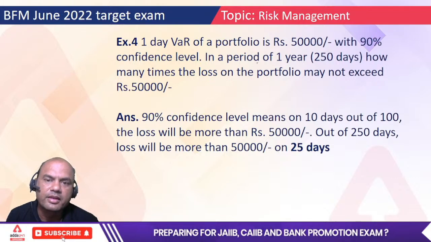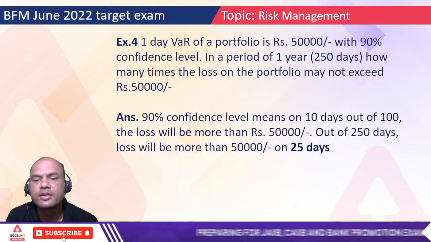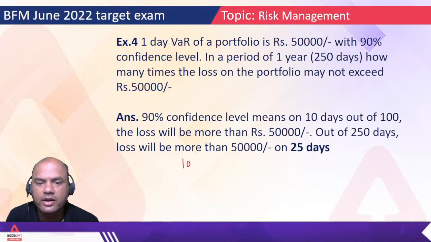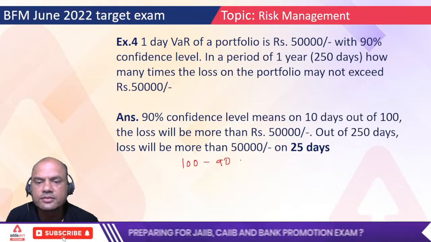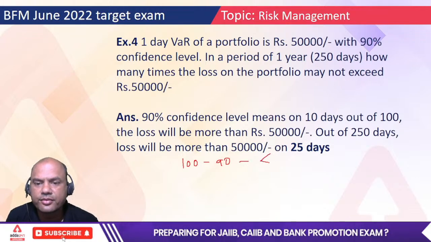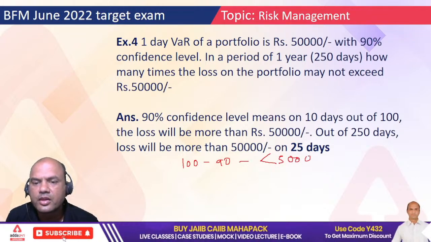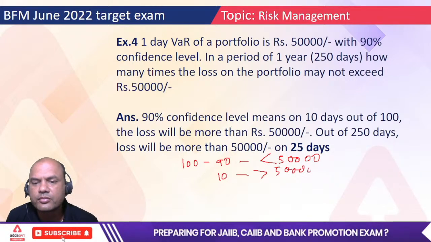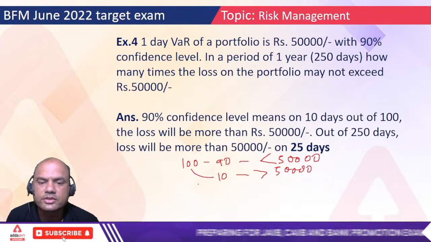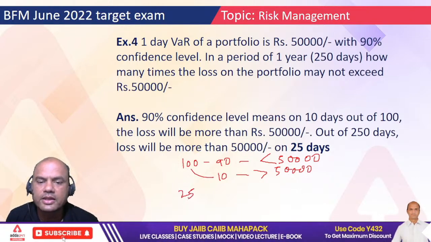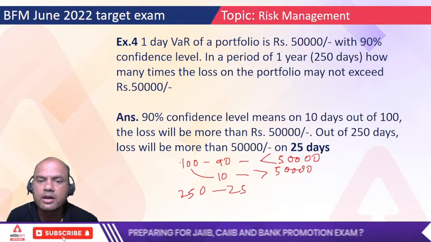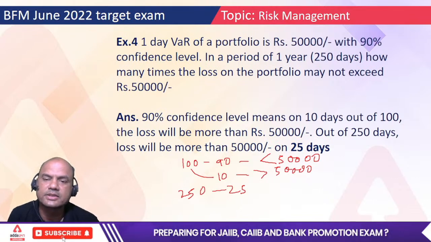Yes. Out of 100, 90 days it is less than 50,000. So 10 days it is greater than 50,000. So out of 100, 10 days. So 250 days are given. For 250 days, it will be 10 into 250 upon 100, so it is 25 days. So that is the answer.